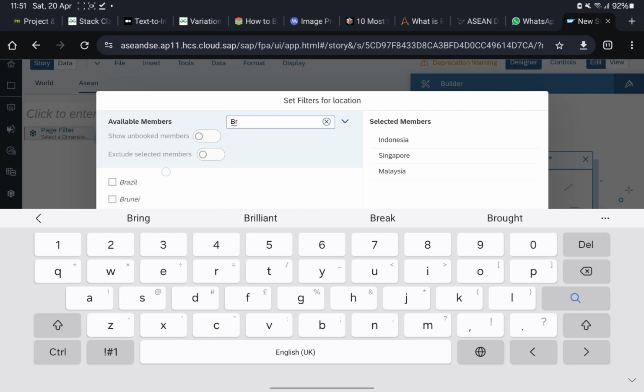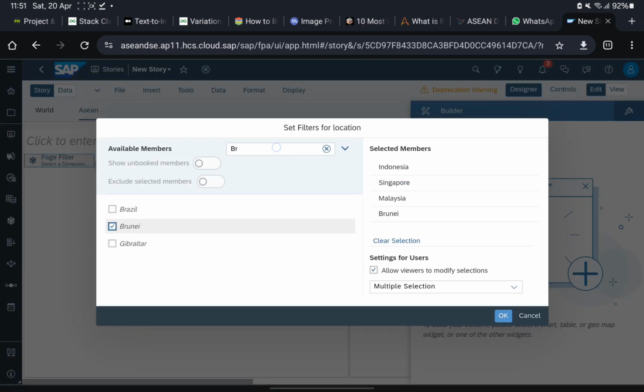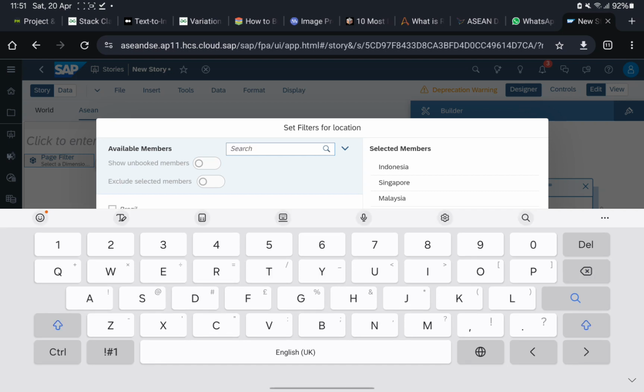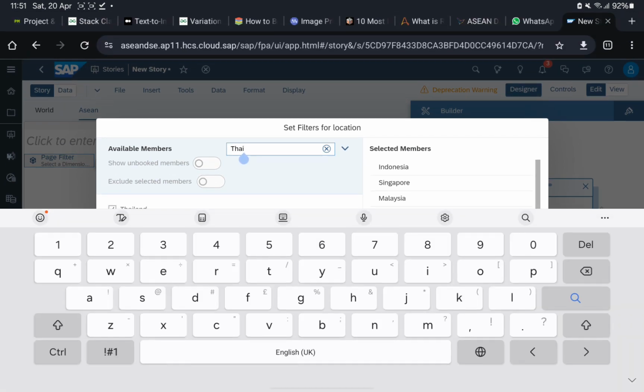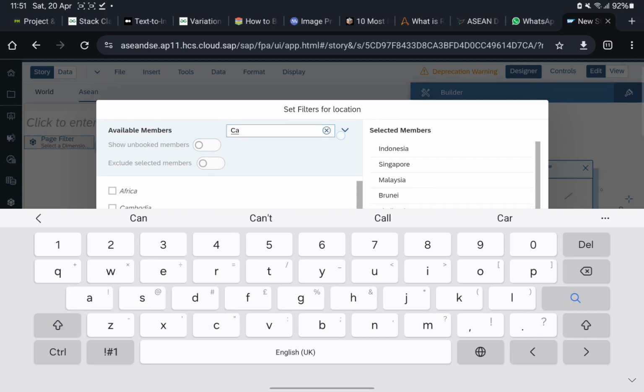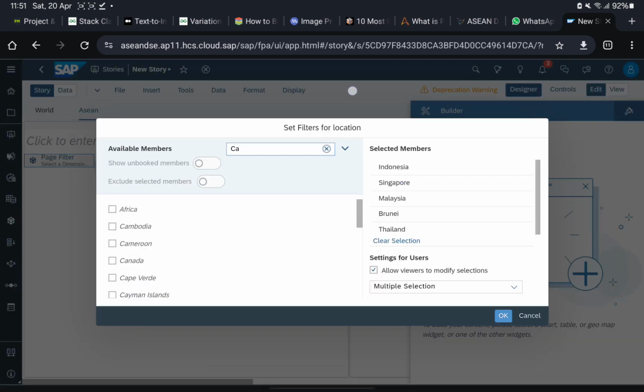Let's see how many countries we have. Brunei, Malaysia, Singapore, Thailand, Indonesia, Vietnam, Myanmar, Cambodia, Timor-Leste, and Laos. 1, 2, 3, 4, 5, 6, 7, 8, 9, 10. Okay. Now we have only the ASEAN country members.